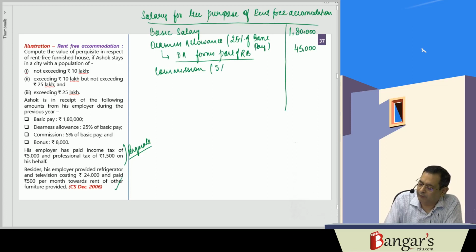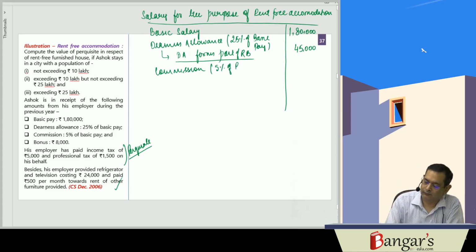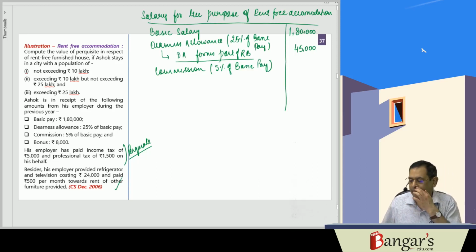Then commission will be included. Commission is 5% of the basic pay, so it is 9,000 rupees. Besides this, bonus will also be included.